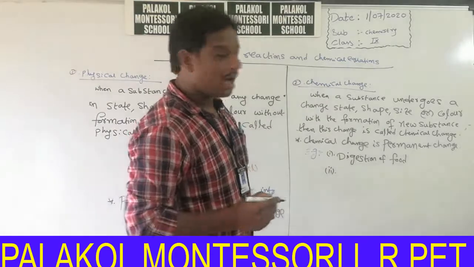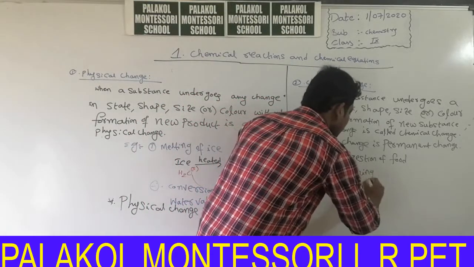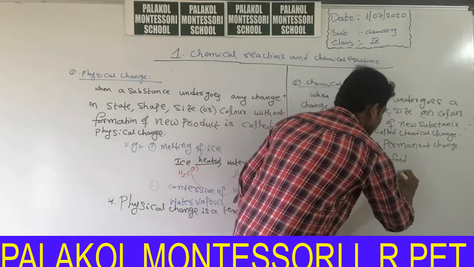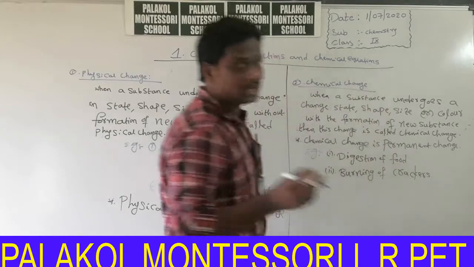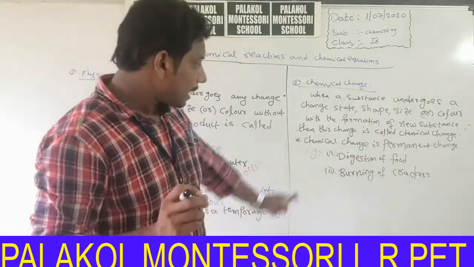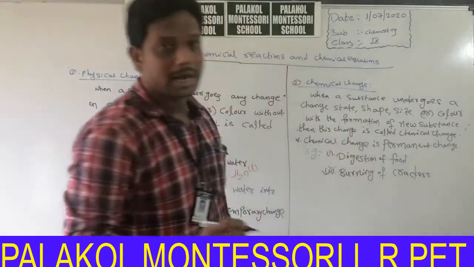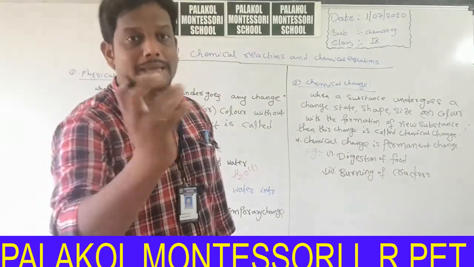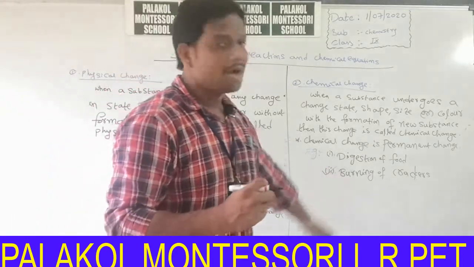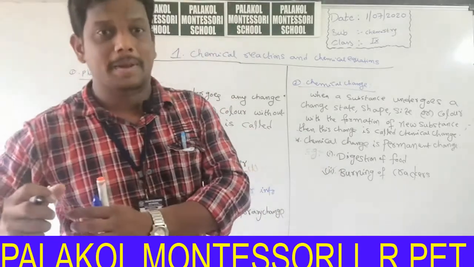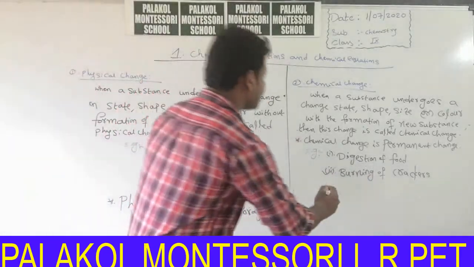Next, burning of magnesium ribbon, burning of crackers on Diwali festival. Okay, all are doing burning of crackers. In that particular case, some ash is formed in the burning of crackers. We cannot get back the crackers again. So it is an example for chemical change.